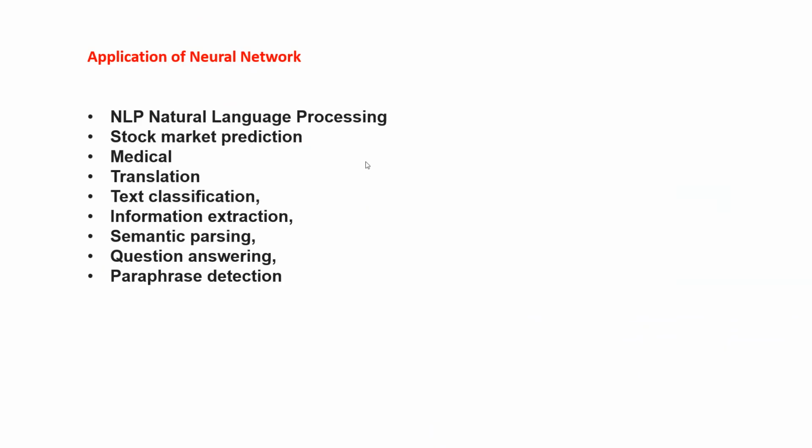Now the applications where we usually apply neural networks. So here are a few examples: NLP, natural language processing, stock market prediction, medical, translation, question answering. This is the most important: medical. Why? Because we are trying to mimic our brain with a neural network.